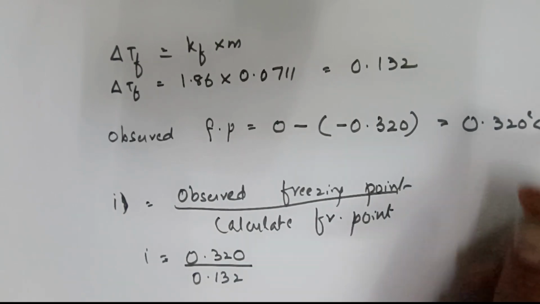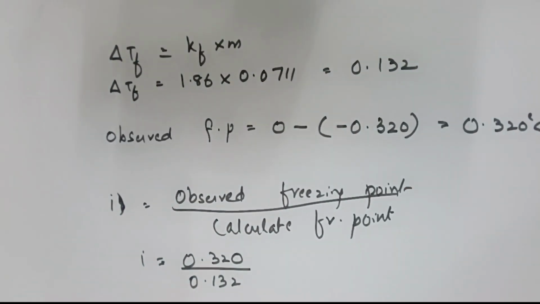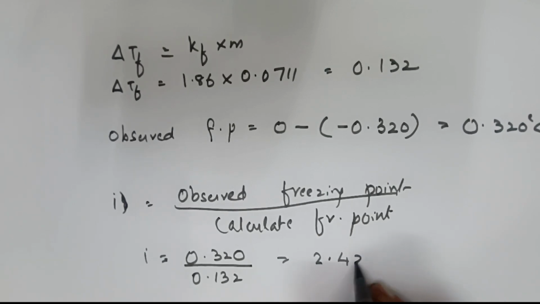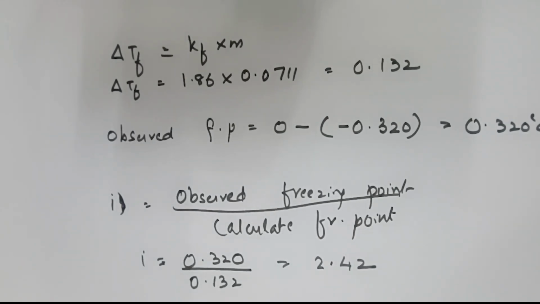0.132. Here, this is observed, this is calculated. Total, when I do the ratio, I'll be getting 2 and 2.42. That's it. That's your Van 't Hoff's factor. Easy. See, one question on freezing point, one question on osmotic pressure, one question on Van 't Hoff's factor. Easy, very easy.